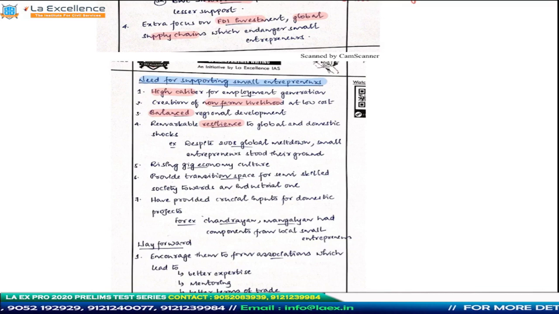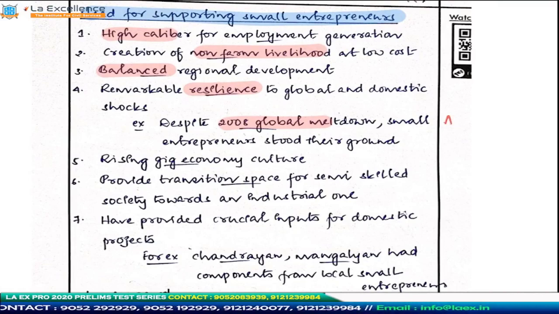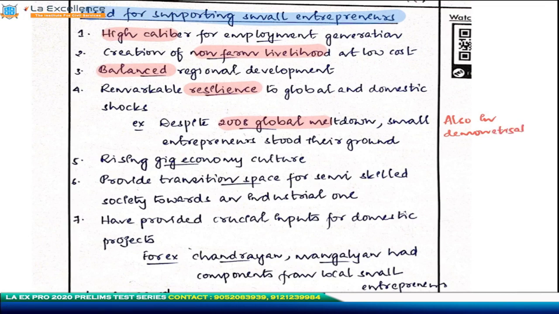For example, in the 2008 global crisis, the global meltdown, these were the first people who were up and working. And secondly, even in the case of demonetization in November 2016, these entrepreneurs eventually and very quickly came back onto their toes. So they exhibit remarkable resilience.